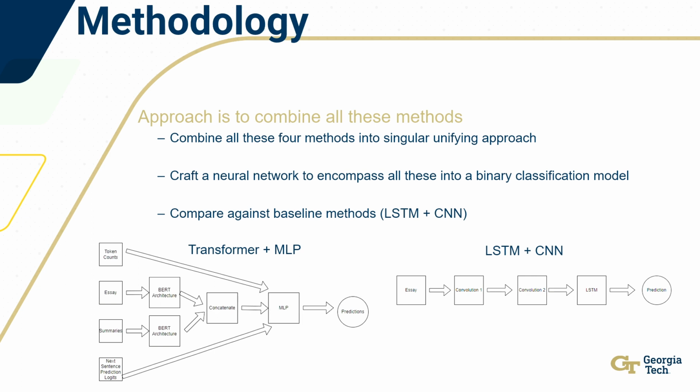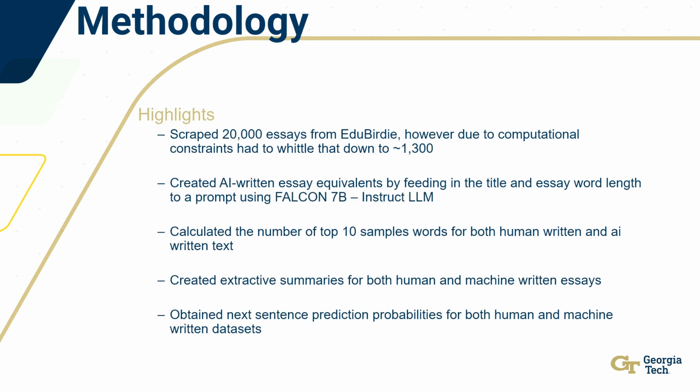The long short-term memory network and the convolutional neural network is similar, except it's only using the essay, and it's passed through two convolution blocks, a long short-term memory network, and then again a sigmoid activation function to squish the predictions between 0 and 1.